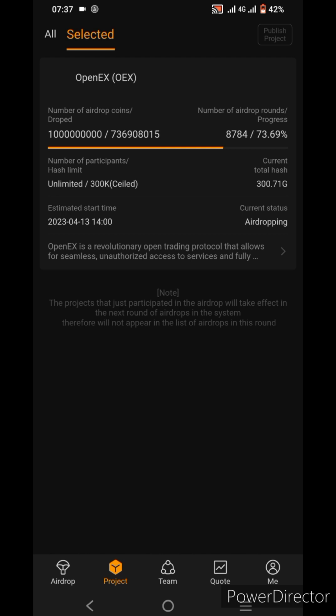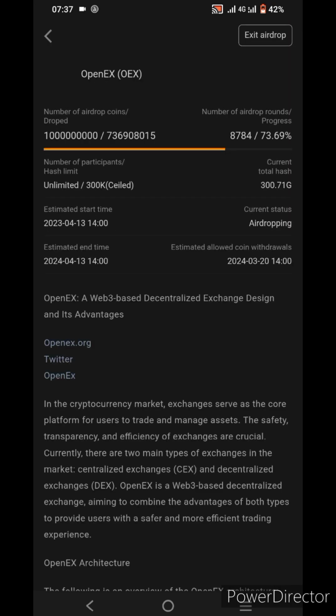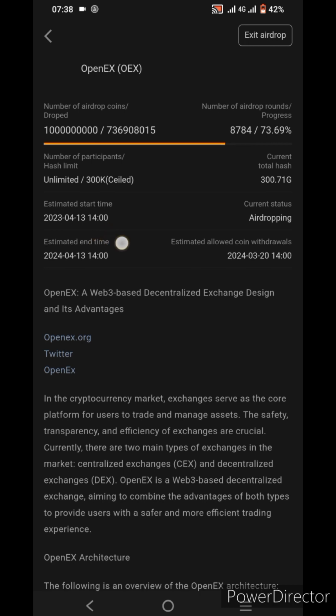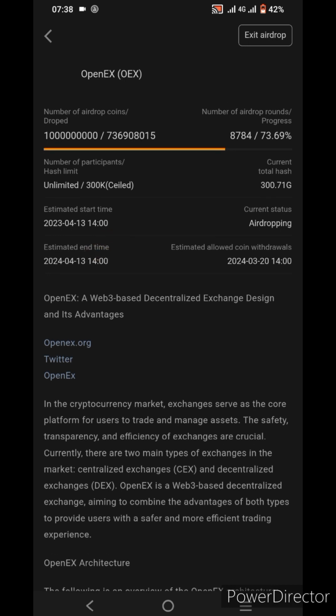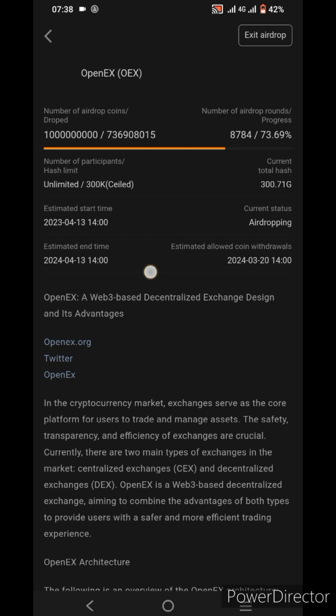Current status is airdropping. This airdrop's estimated start time is 2023, 4th month, 30 days. This airdrop's end time is 2024, 4th month, 30 days.